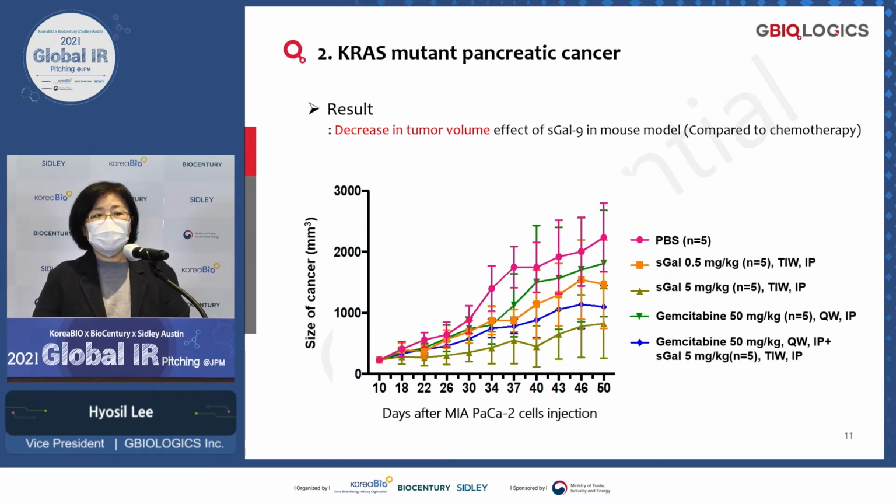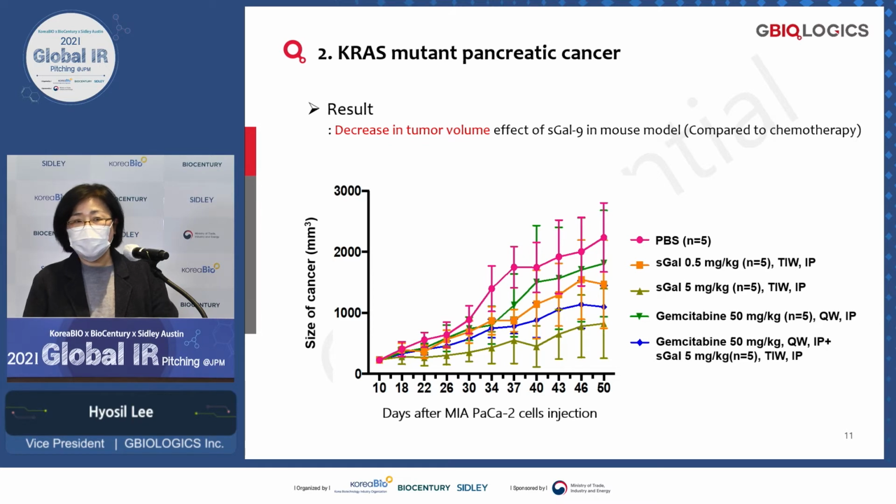And the result shows that the size of the tumor was greatly reduced therapeutically by galectin-9 at 5 milligram per kg. Even though the error bar is high, we can clearly see that with 5 milligram per kg, we reached this therapeutic index. Gemcitabine alone doesn't have much effect.